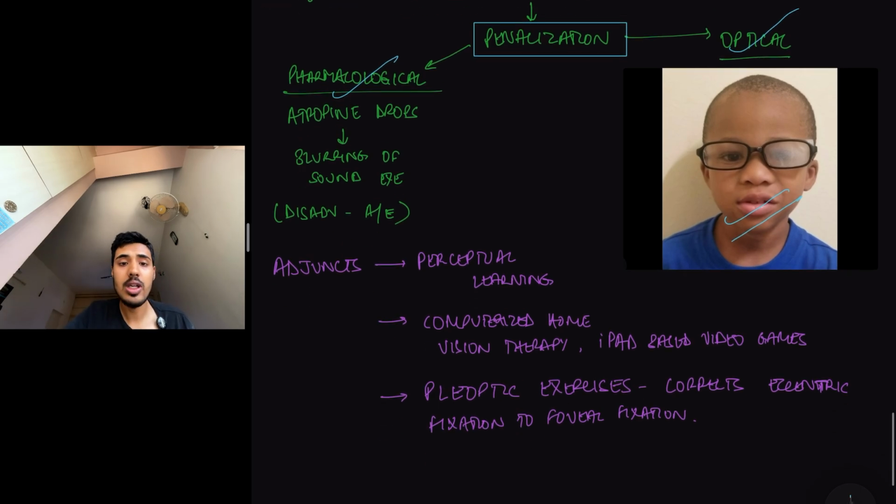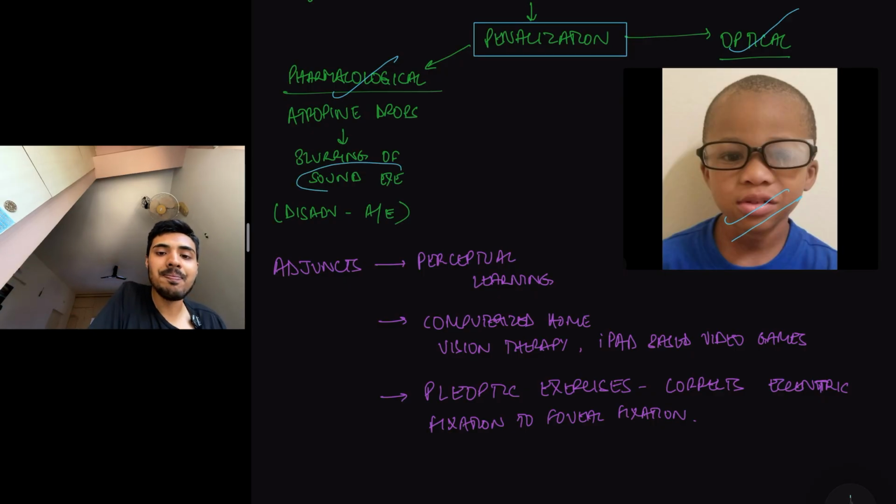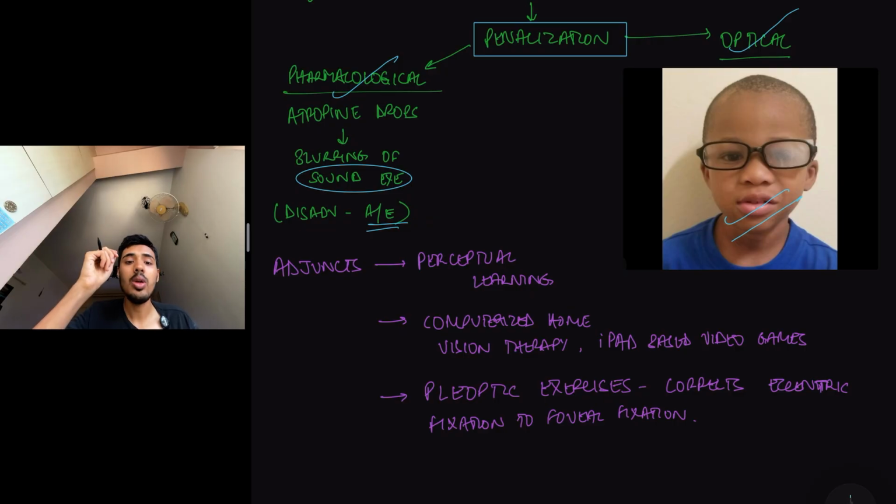Then pharmacological penalization is atropine eye drops. So atropine eye drops, what do you do? When we put atropine eye drops on the sound eye, the sound eye will go into cycloplegia, so there'll be blurring of vision in the sound eye. But what is the biggest disadvantage of this? Number one, drugs and adverse effects. Atropine will have other adverse effects like dry mouth, etc., which you're making the child forcefully undergo. So that is the disadvantage of pharmacological penalization.